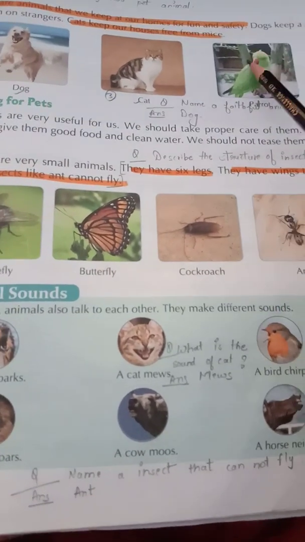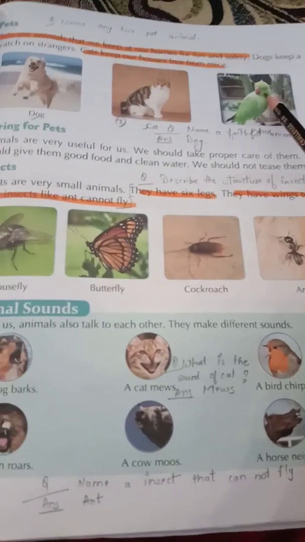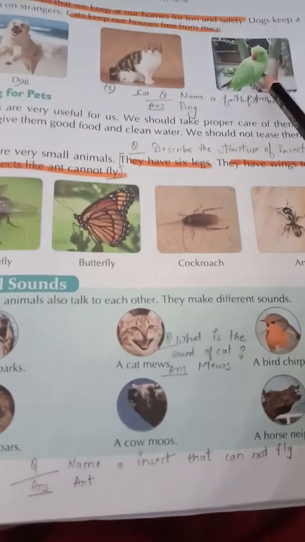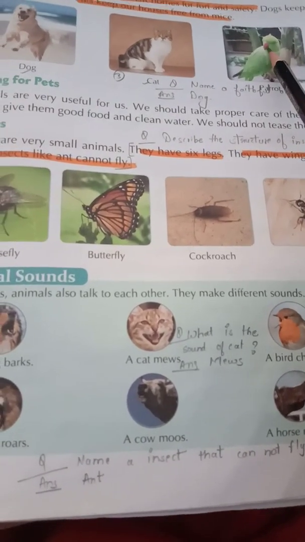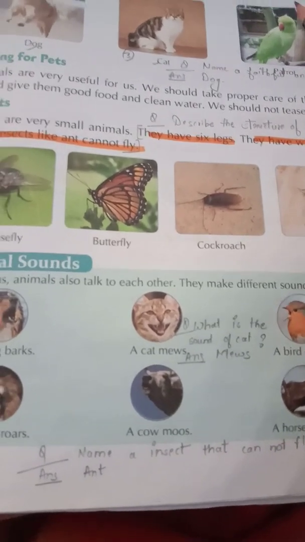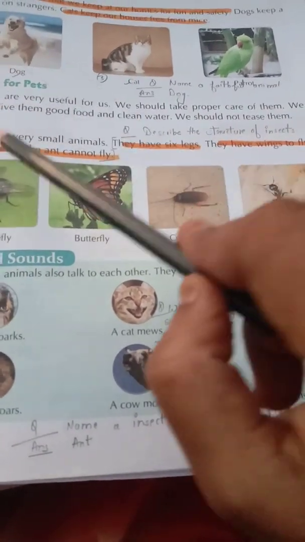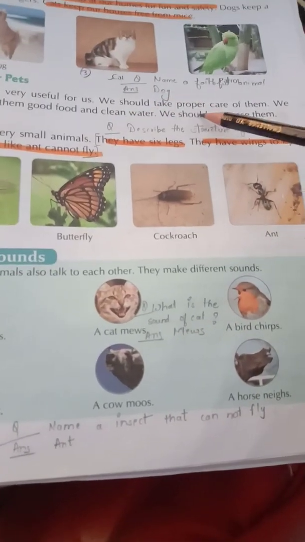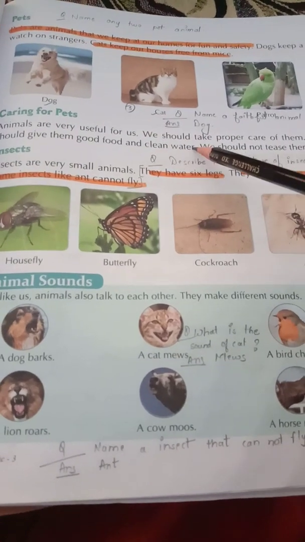Parrots are also very useful to us, and they are very good creatures. So the animals seen in the pictures are dog, cat and parrot. But apart from this, there are so many pets which we take care of. If we have a pet at home, and I think you students also have a pet at home, they are very useful. In the same manner, we should also take proper care of them. In which manner can we take proper care of them? We should give them food and clean water.